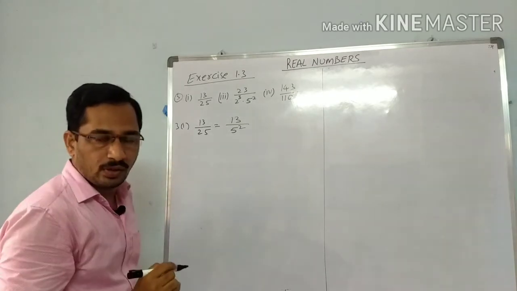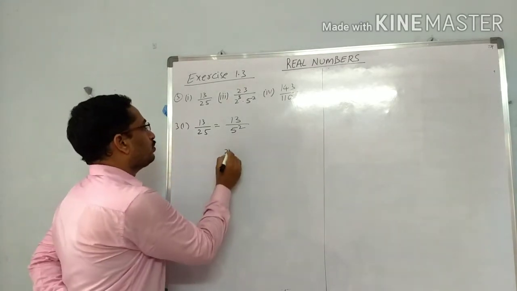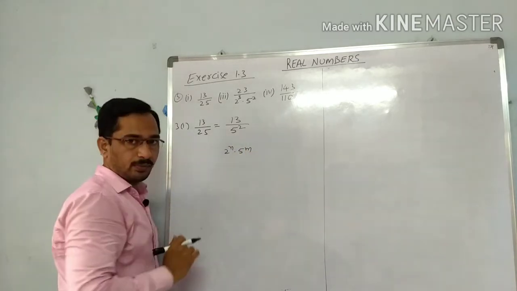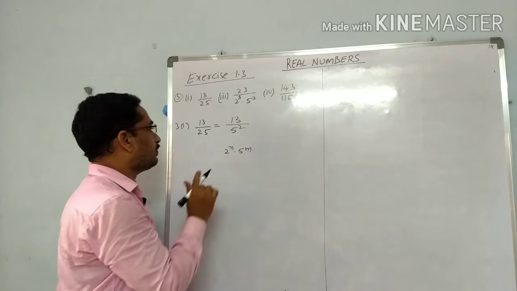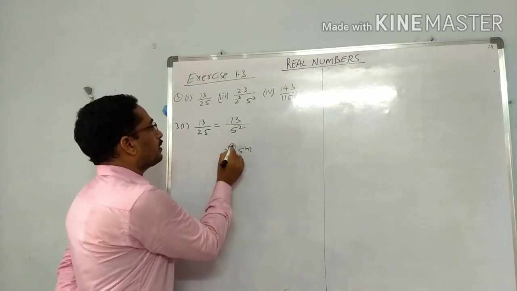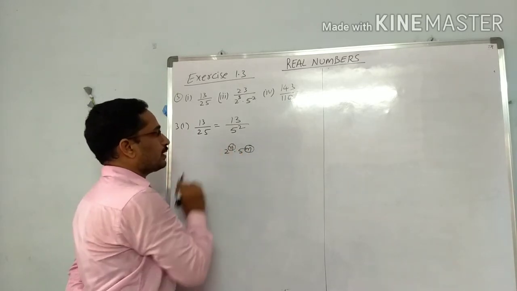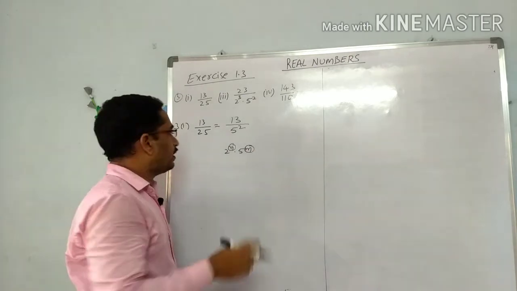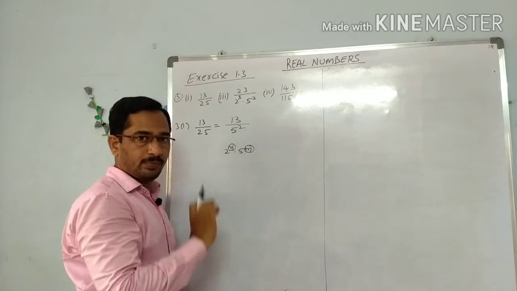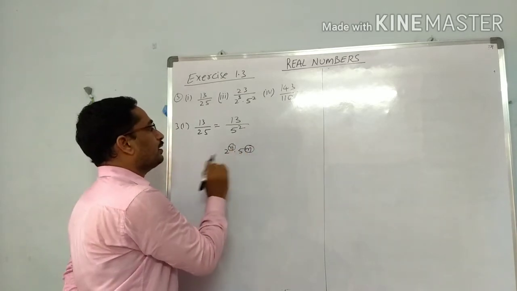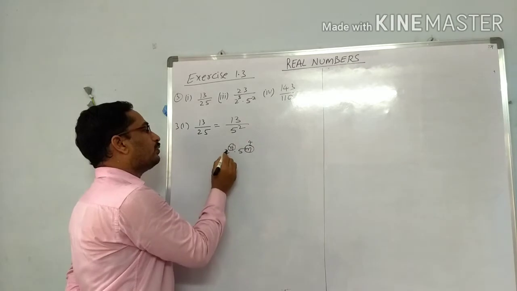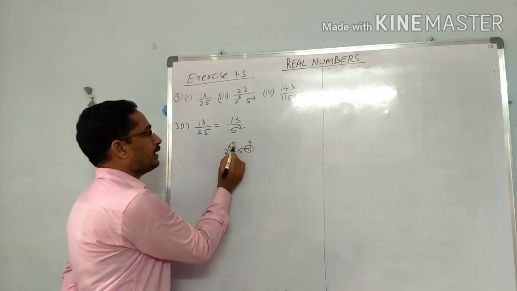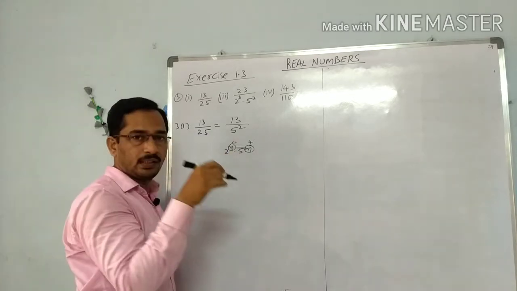13 by 5 square means we have to make the denominator of the form 2 power n into 5 power m. That is the first thing. And the second thing, we have to observe that the exponents are the same. We have to make the powers equal, making pairs of 2 and 5. For example, if the 5 power m is 4, then the 2 power n, the n is also must be 4. We have to make the n and m values equal.